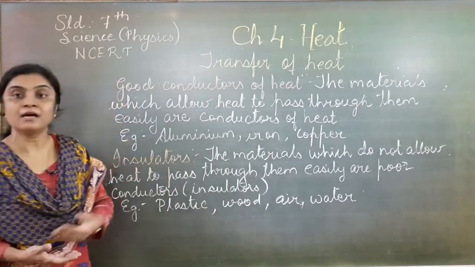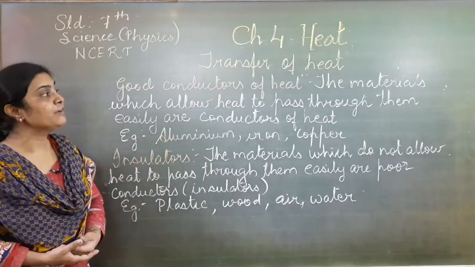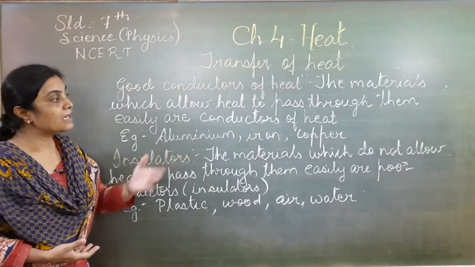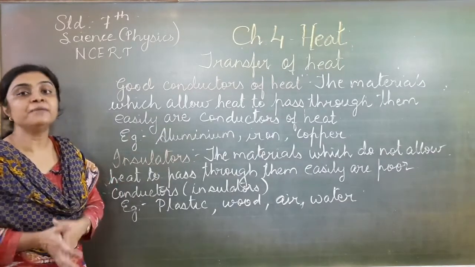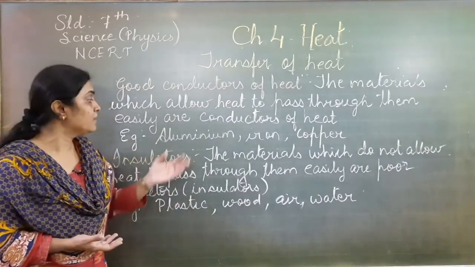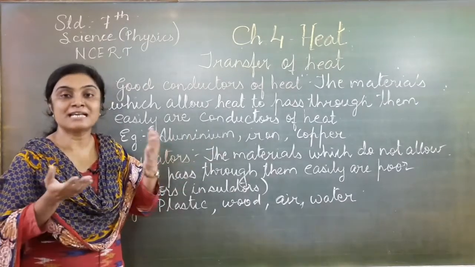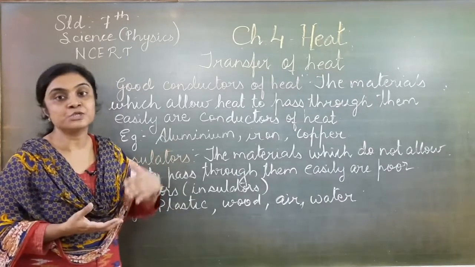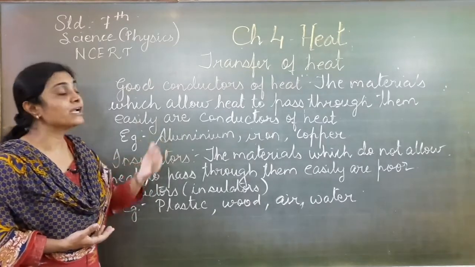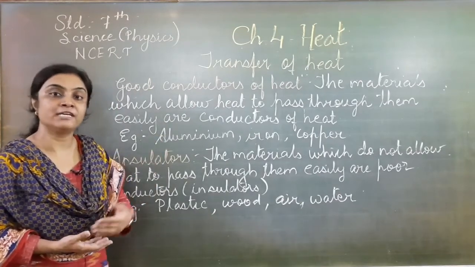Now we will see what are good conductors of heat and what are the poor conductors of heat. Good conductors of heat: the materials which allow heat to pass through them easily are called conductors of heat. For example, aluminium, iron or copper. If you have an aluminium vessel, the heat will transfer very easily from one side to the other side. So this type of material is called a good conductor of heat. That means transfer of heat is possible easily in it.